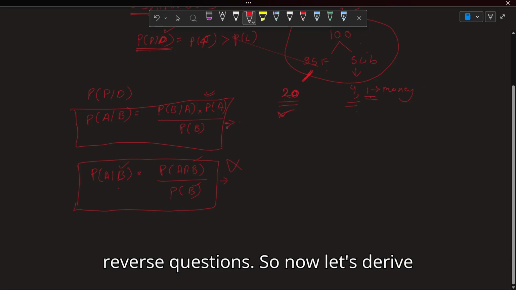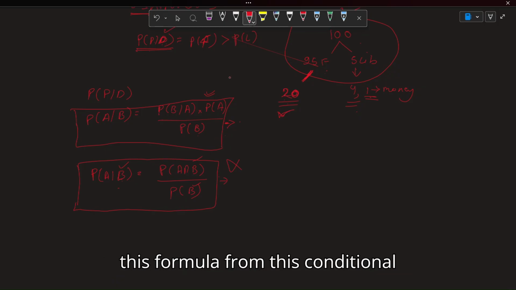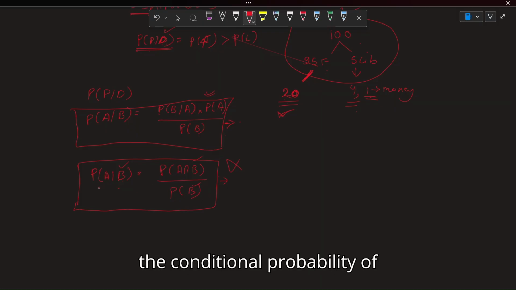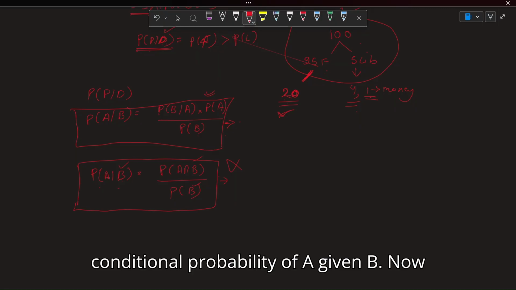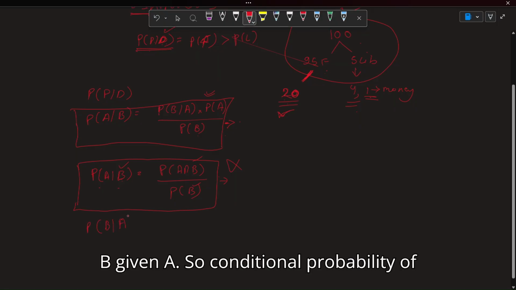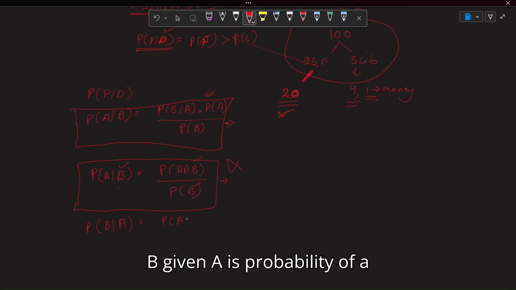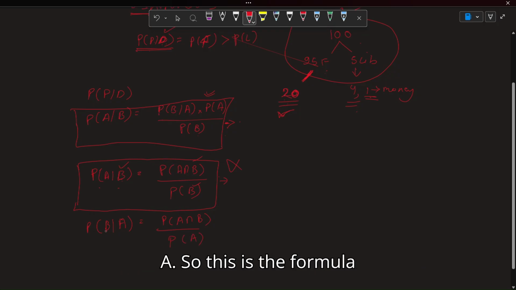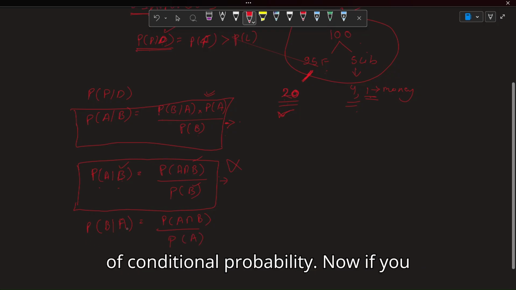So now let's derive this formula from this conditional probability formula. So this is the conditional probability of A given B. Now let's see the conditional probability of B given A. So conditional probability of B given A is probability of A intersection B divided by probability of A. So this is the formula of conditional probability.